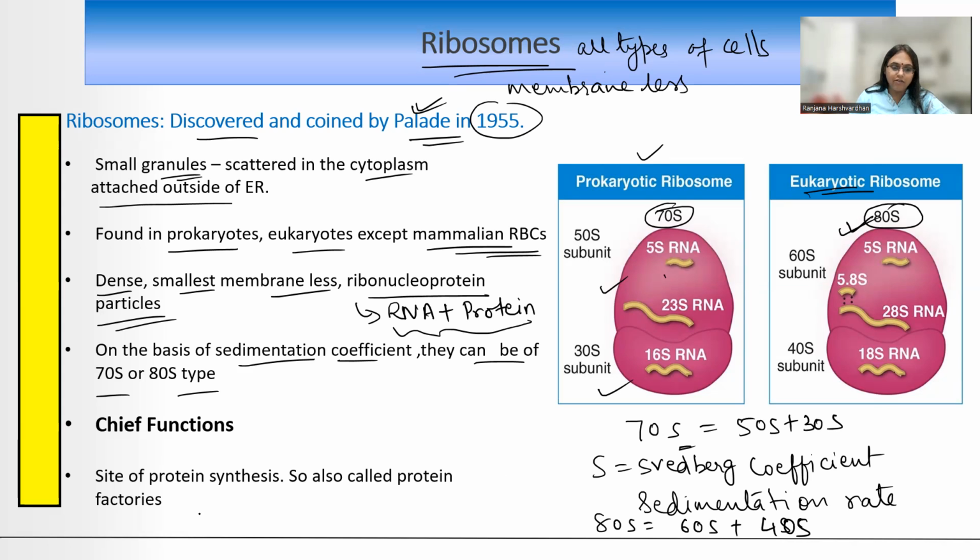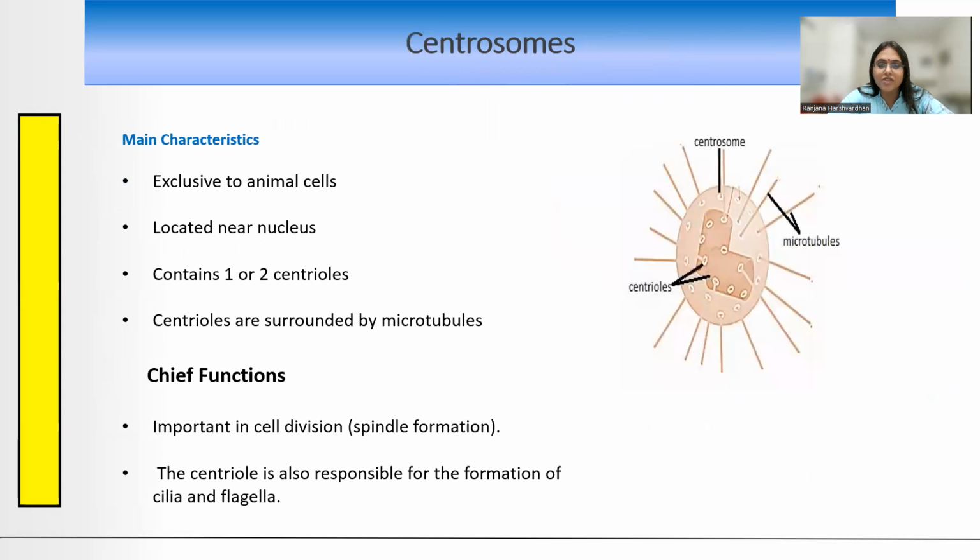तो इनका function हमें पता ही है. Since they contain RNA and protein, so they are definitely the ones which do protein synthesis, and thus are rightly called as the protein factories of the cell.